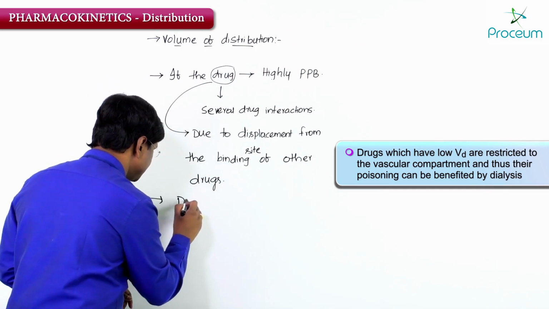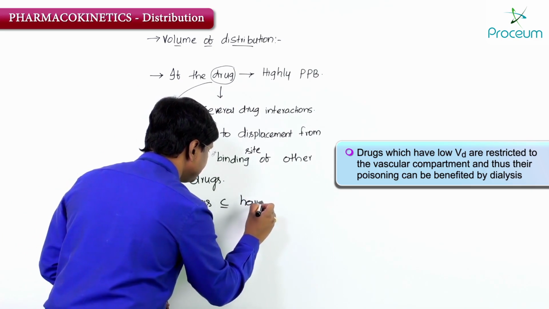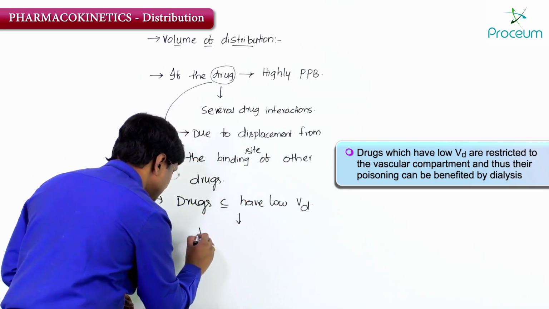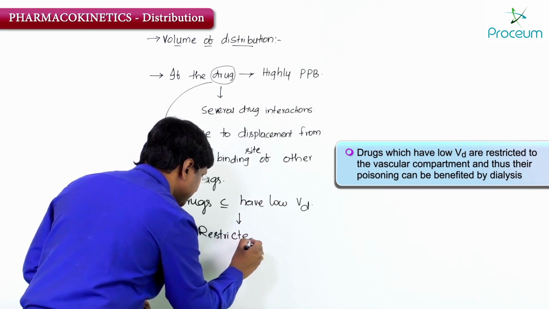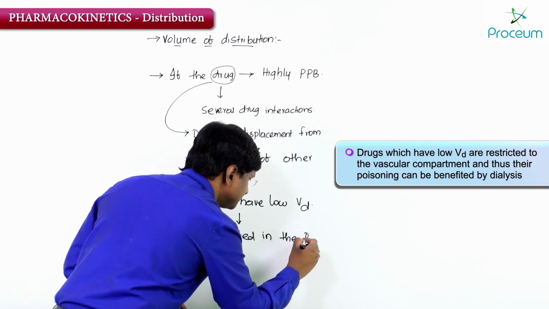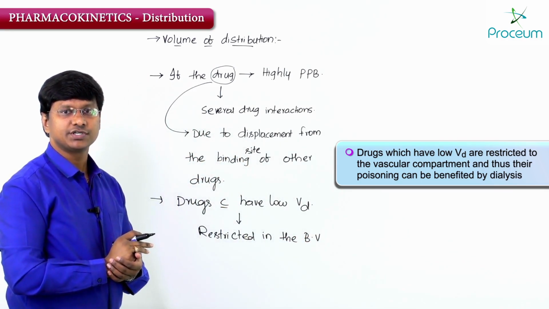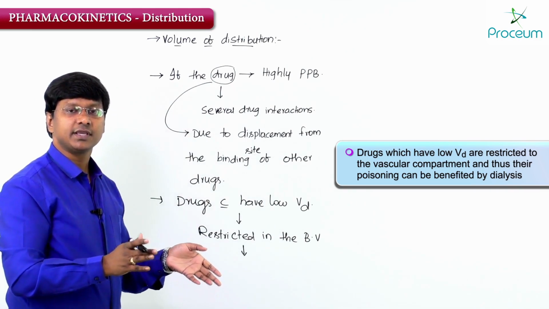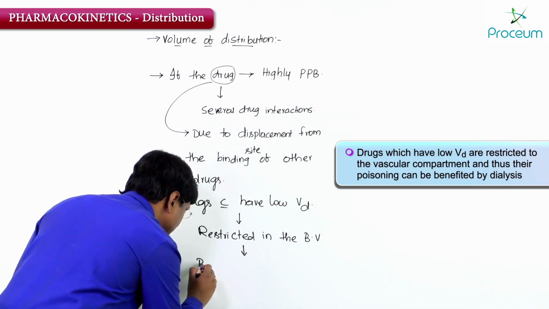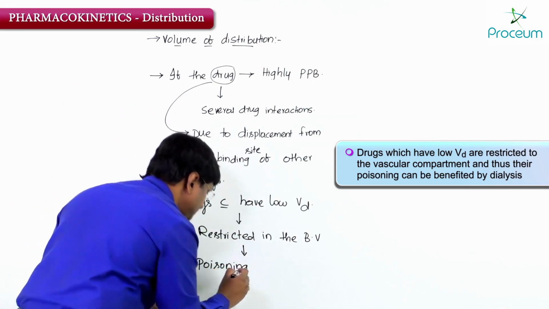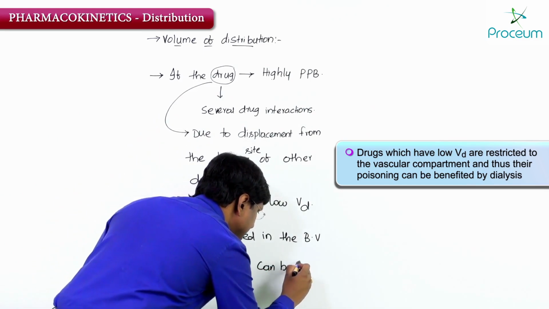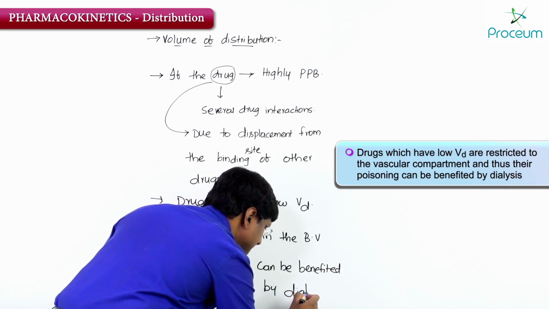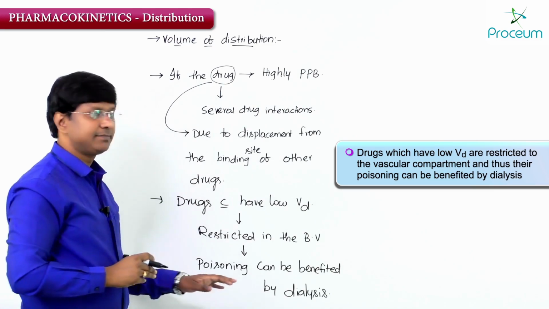Okay, so the drugs which have low volume of distribution, their distribution is restricted to the blood vessel, that is, to the vascular compartment, and their poisoning can be benefited by the dialysis.